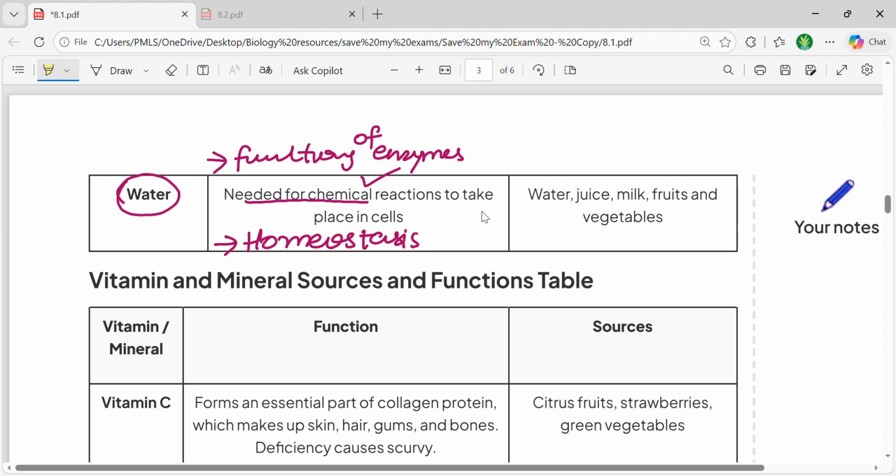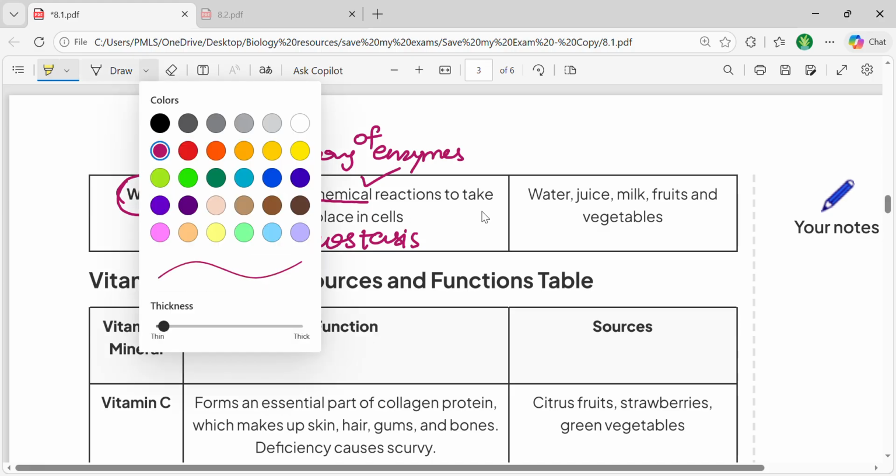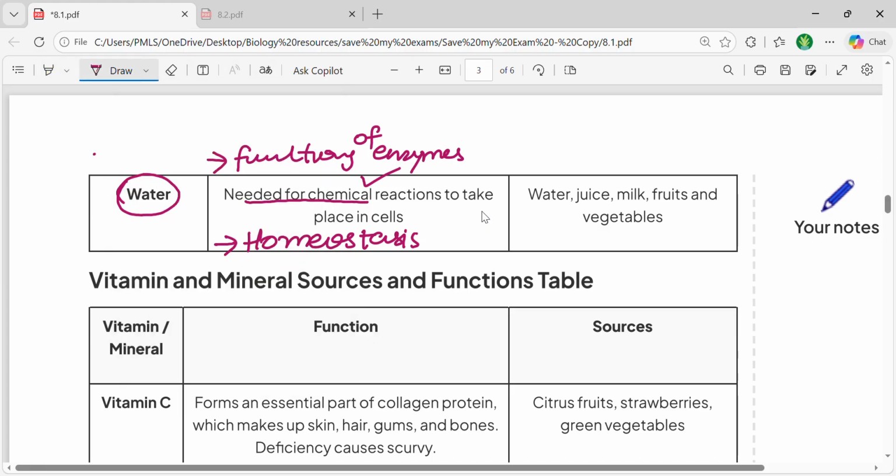Okay. Bete, homeostasis is basically the process of maintaining a constant internal environment. Just like I have told you the example in which humans are able to maintain their body temperature. So it is the process of maintaining a constant internal environment. So in order to maintain a constant internal environment, we need water.